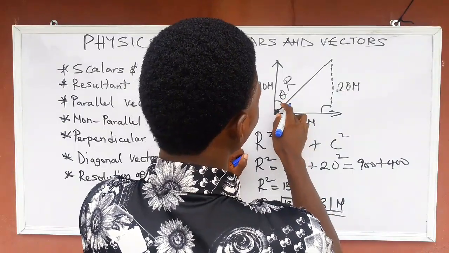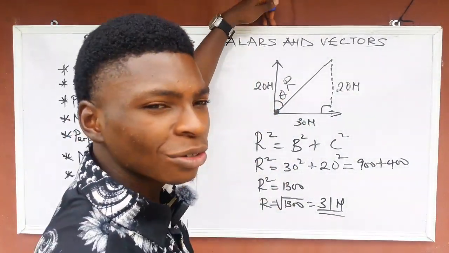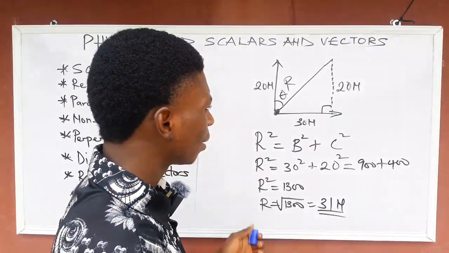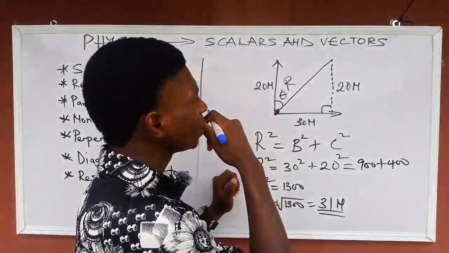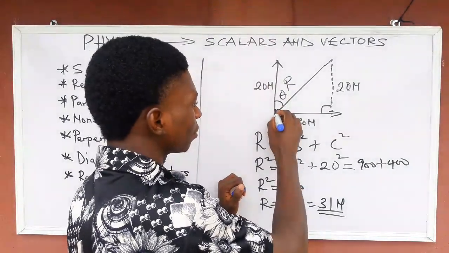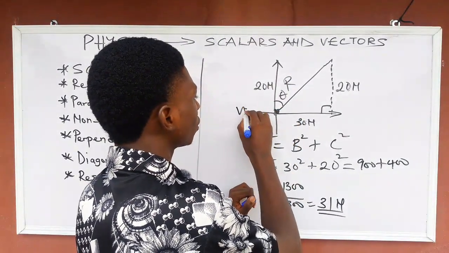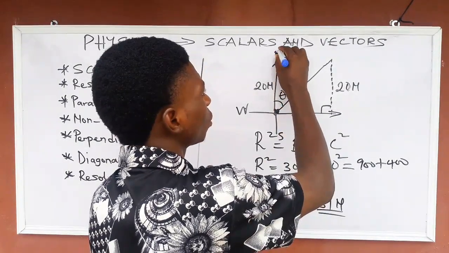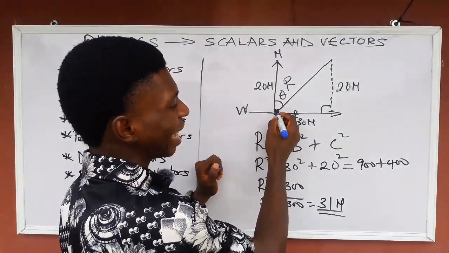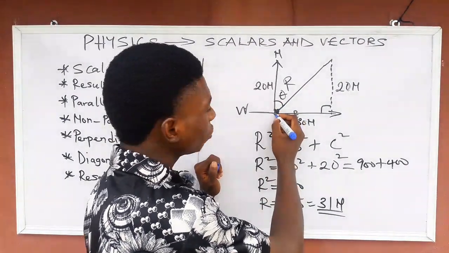One problem I faced when I was in secondary school was, why is it that I cannot use this angle? So this is north. This is west, this is south, and this is east, and this is north. So this is the direction. This is the real direction of the resultant.